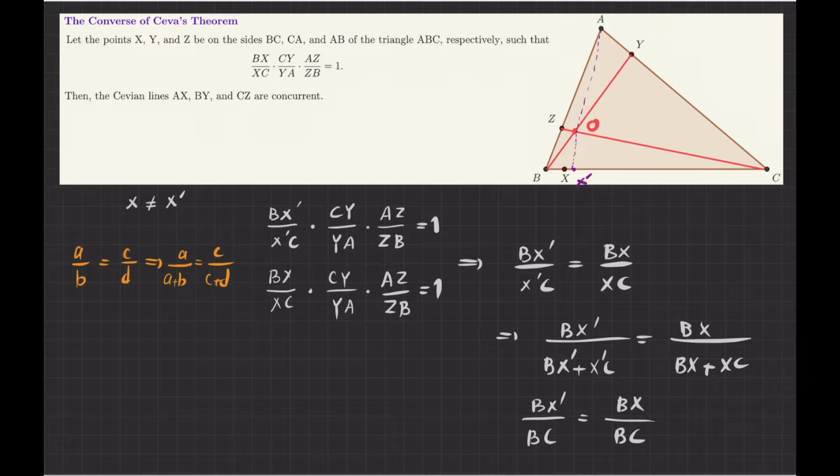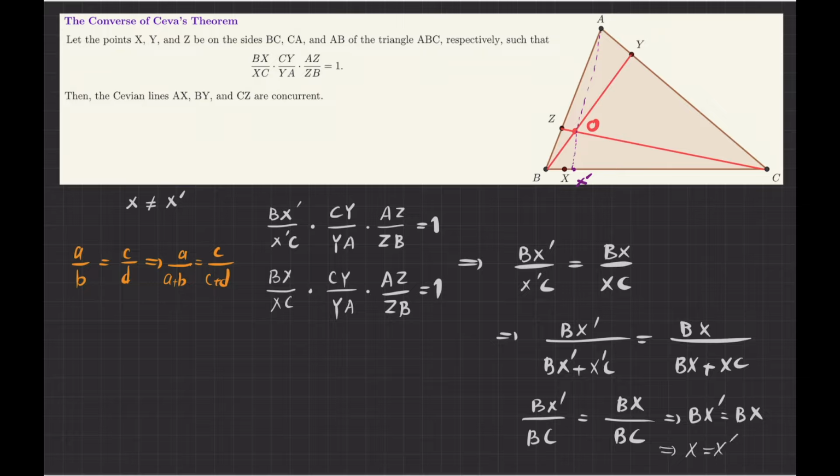Now I have two fractions that are equal with the same denominator, so the numerators should be equal as well. So BX prime is BX. I know that X and X prime both lie on the line segment BC, and the distance from X prime to B is exactly equal to the distance from X to B. This cannot happen unless these two points are the same.